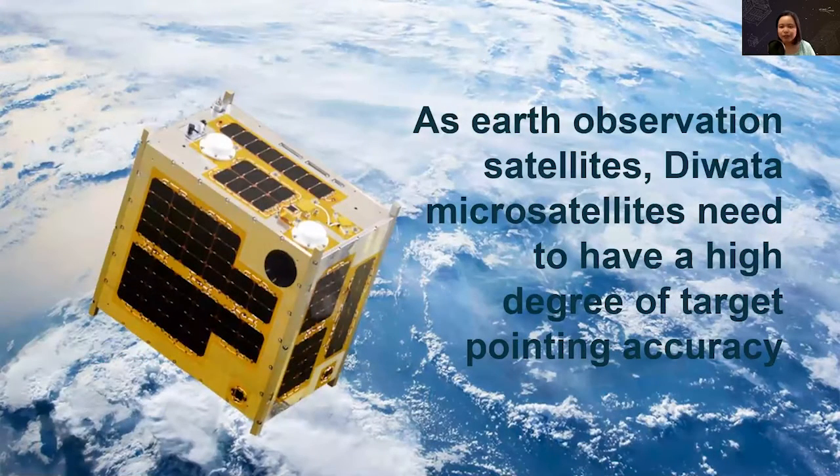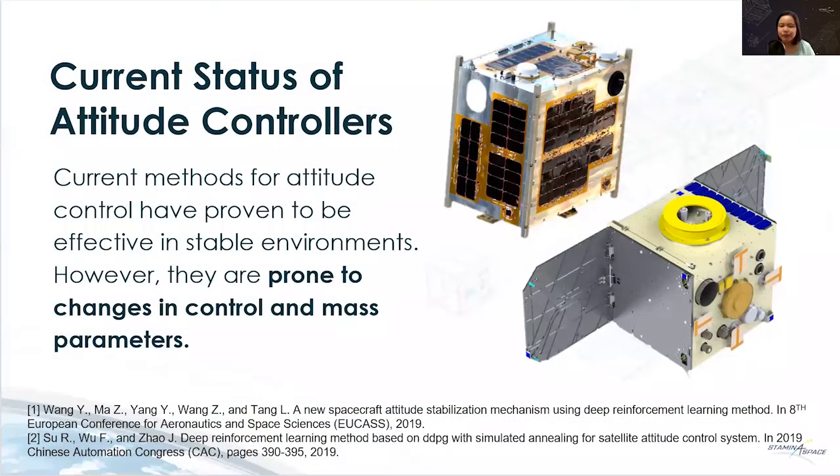As Earth observation satellites, there's a need to have a high degree of target pointing accuracy. However, Diwata satellites have low orbits and would experience relatively strong external disturbances. Satellite operators would need to determine the optimal parameters and commands for accurate target pointing.